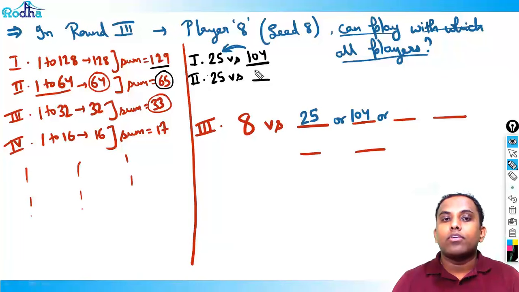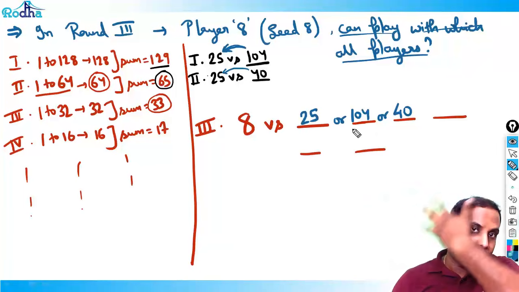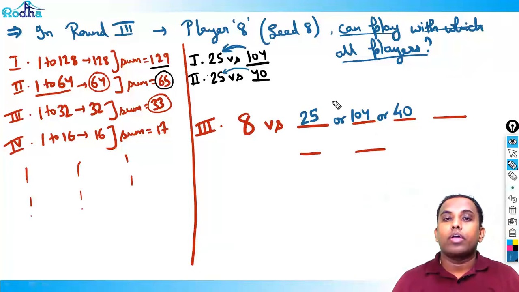Okay. In the second round, 25 versus 40 can also happen. So I can write 40. If a 40-ranked player beats this 25, then 8 can play with 40 also. Fine. Now again, 40 is a new number before me, right? So I've indirectly taken a 40 in the second round.